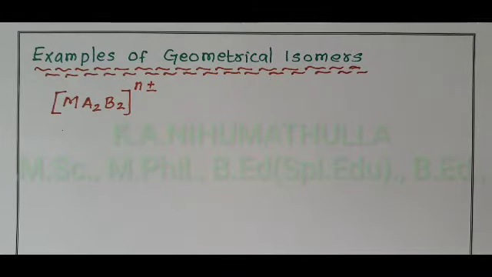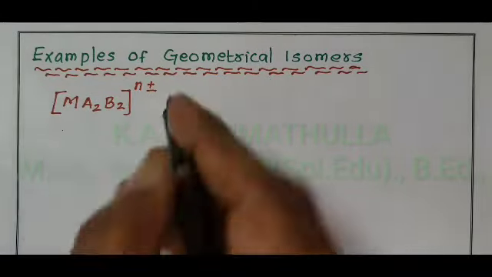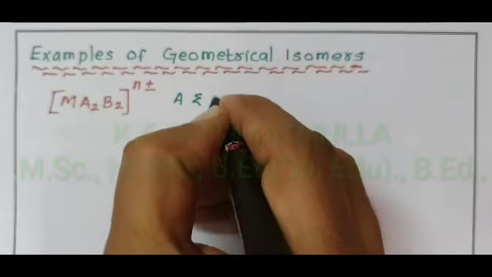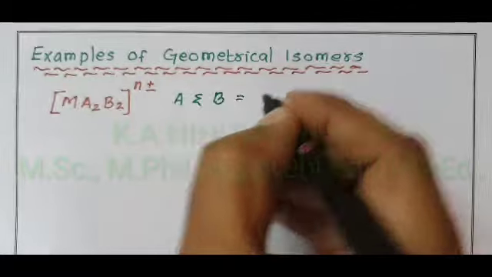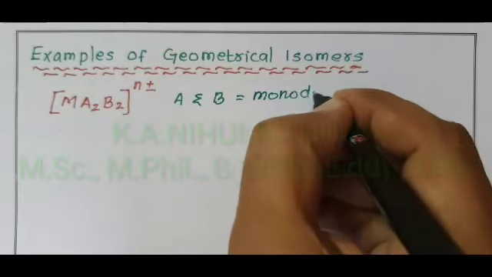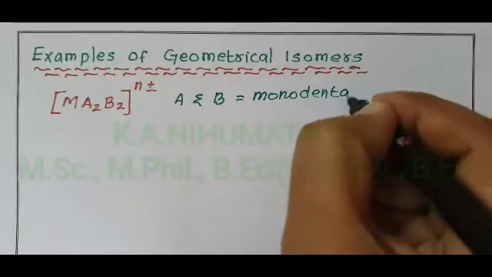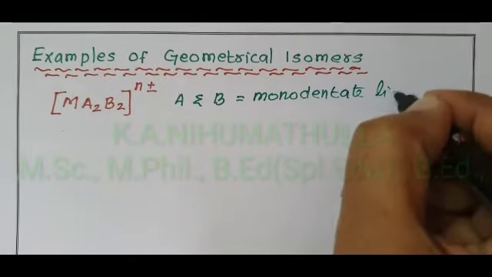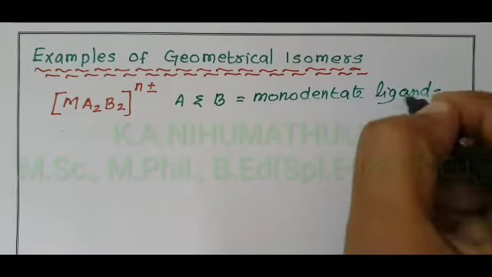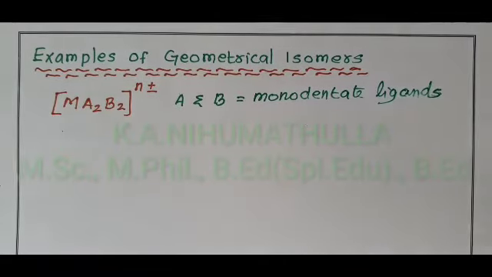In this complex, M is the central metal ion, and A and B are monodentate ligands.